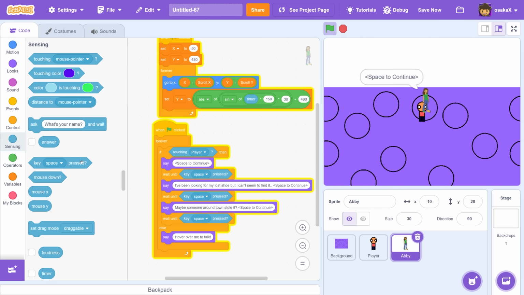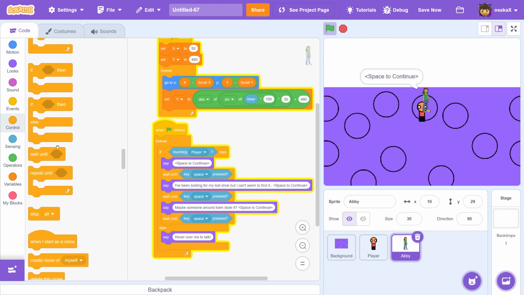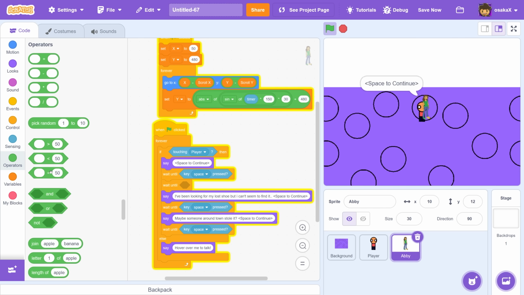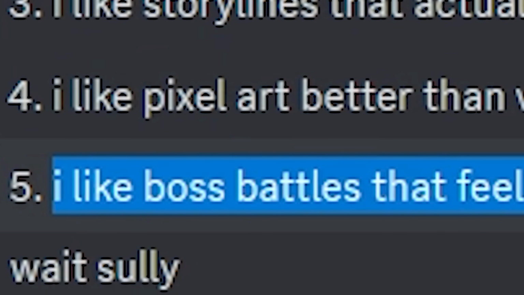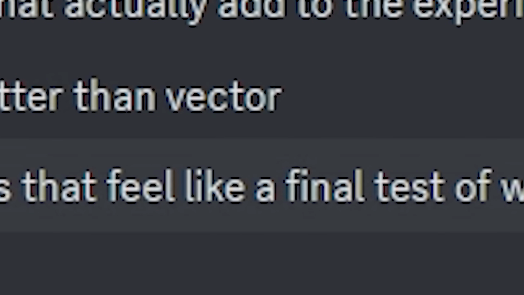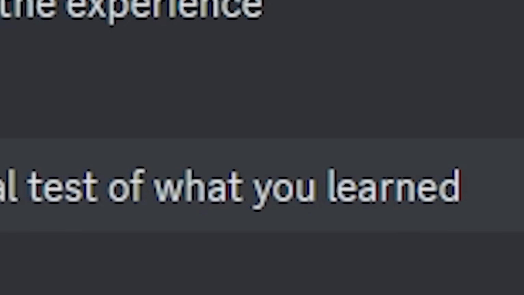It's supposed to go to the next one. I know what it is. I need a wait until not key space pressed. Okay, we have about 40 minutes left. I have an idea. I'm gonna make the boss battle because boss battles are fun, but I'm gonna make it completely unrelated to the game.